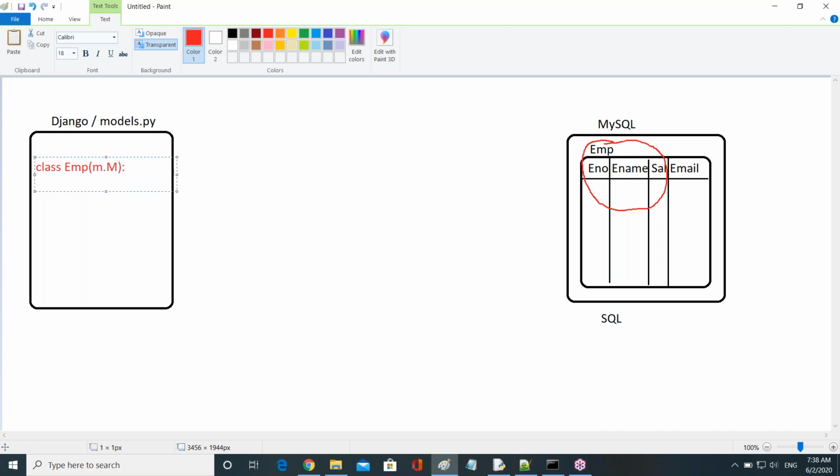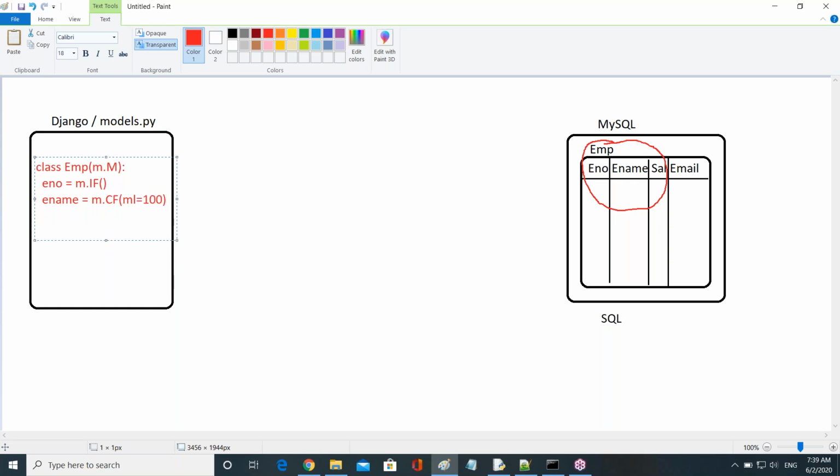What's the first column in the table? ENO. I take ENO equal to models.IntegerField. IF means integer field. I should write the full form actually, but I'm taking the shortcut here. Okay. Next one, I take ename. Ename equal to models.CharField of some max length, I am giving 100, guys.